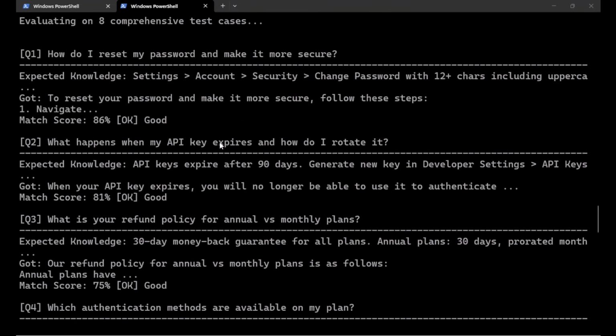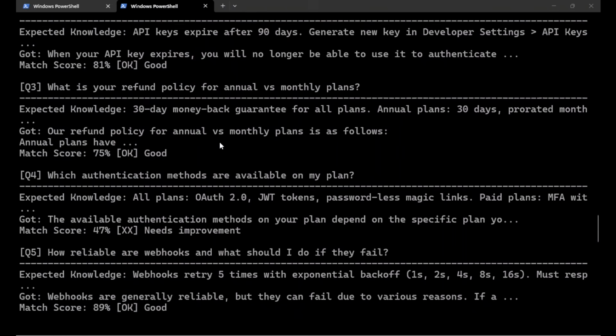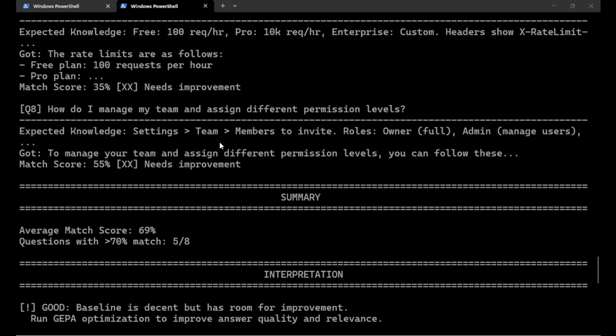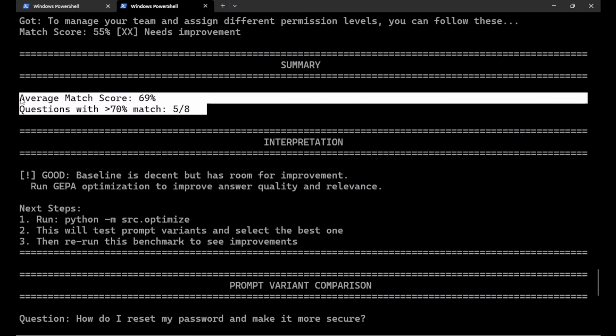Has it completed? Let us quickly check that. Yeah. Now you can see in the summary it has increased. So earlier it was only three out of eight which were giving the intended, more than 70% performance, but now there are five.